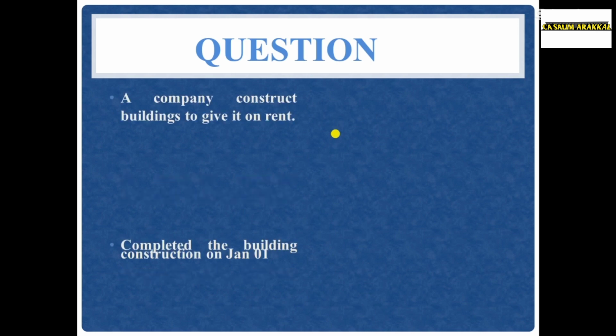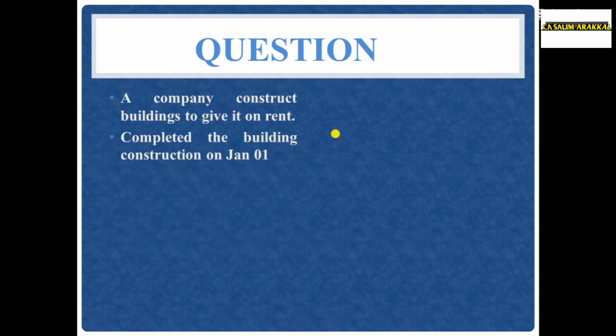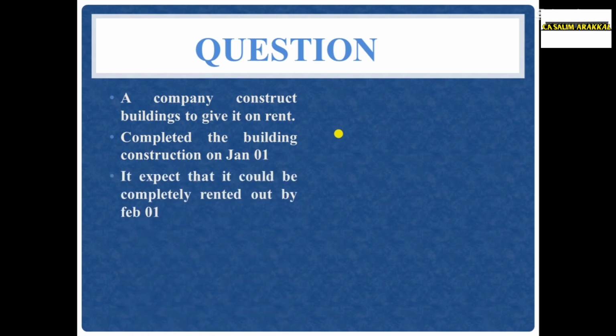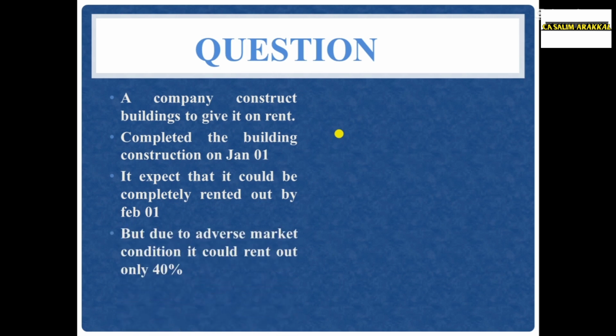A company constructs a building to give it on rent, completed the building construction on January 1. It expected that it could be completely rented out by February 1, but due to adverse market conditions, it could rent out only 40%. The construction is completed on January 1.